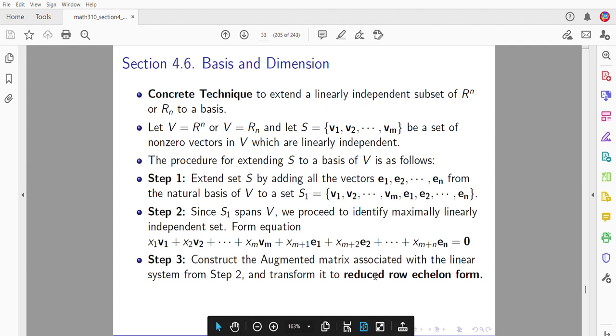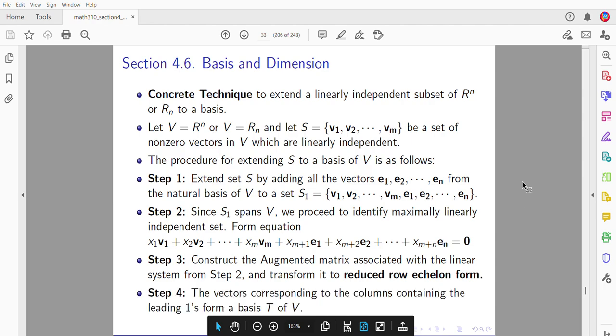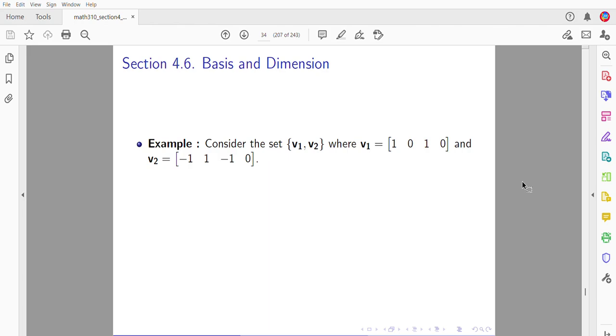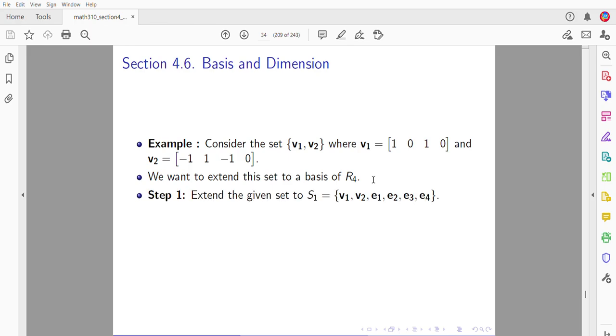Transform it to reduced row echelon form. The vectors corresponding to columns containing the leading ones will form a basis. Here is an example. Let V1, V2 be this vector and this vector. We want to extend it to a basis of R4. For R4, you have the natural basis E1, E2, E3, E4.